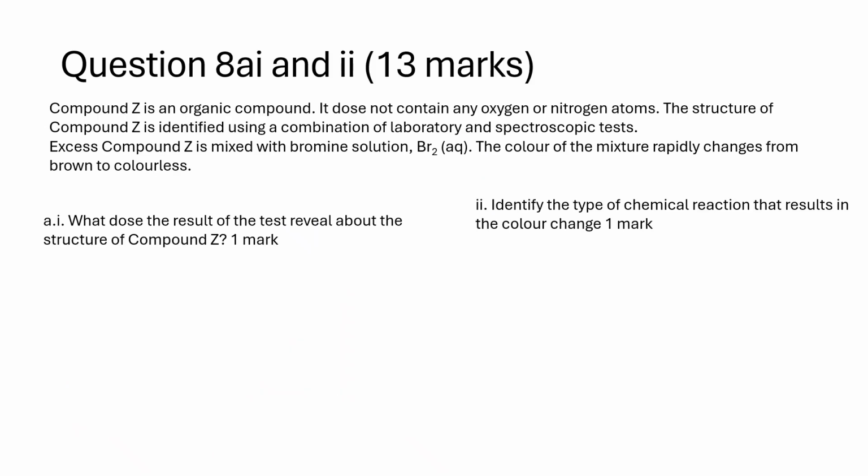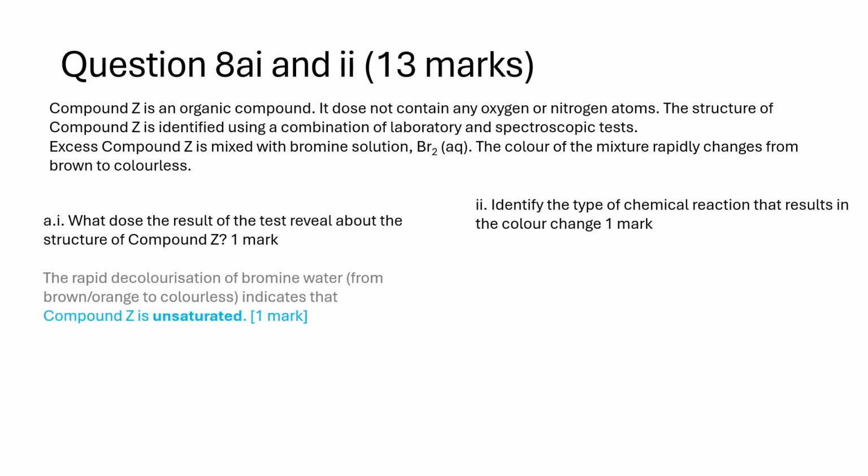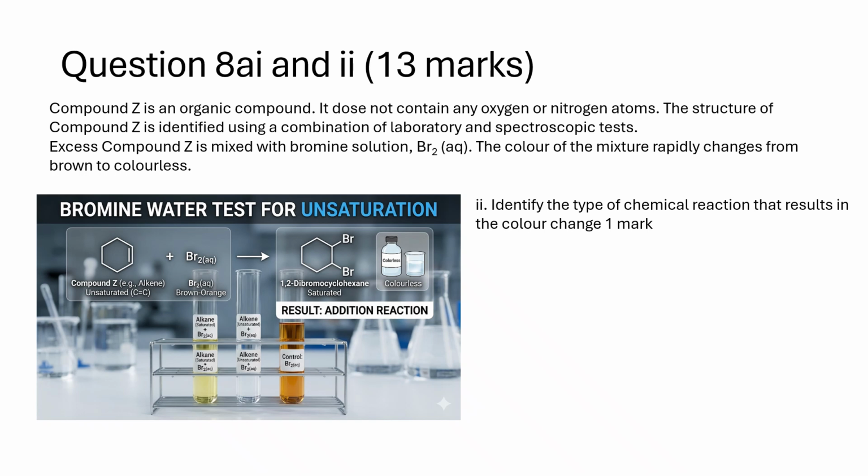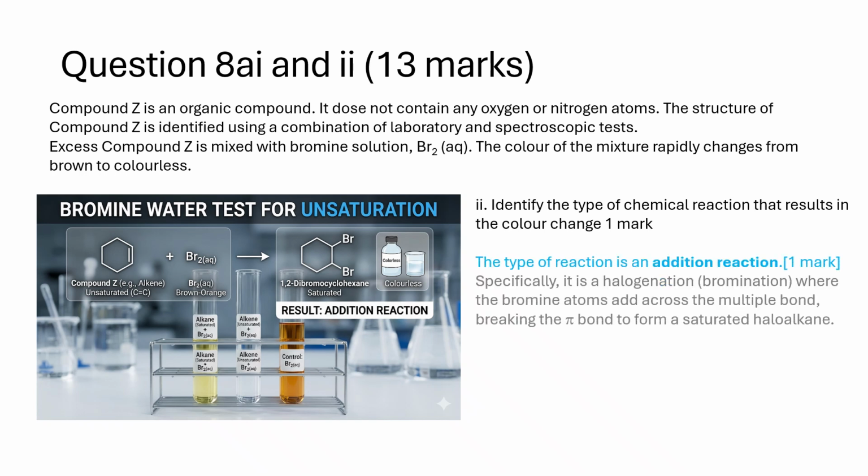The rapid decolorization of bromine water, from brown or orange to colorless, indicates that compound Z is unsaturated. This means the molecule contains at least one carbon-to-carbon double bond or triple bond. The type of reaction is an addition reaction. Specifically, it is a halogenation, bromination, where the bromine atoms add across the multiple bond, breaking the pi bond to form a saturated haloalkane.